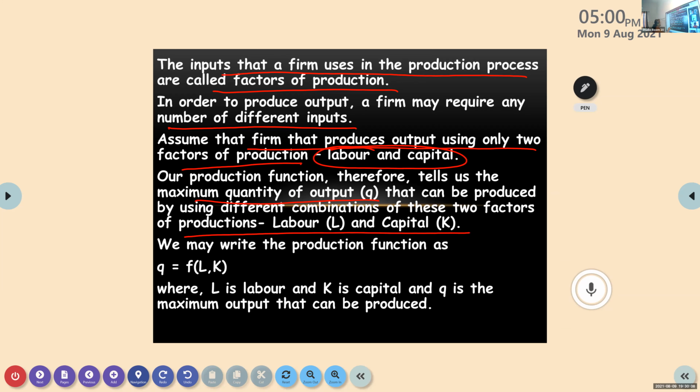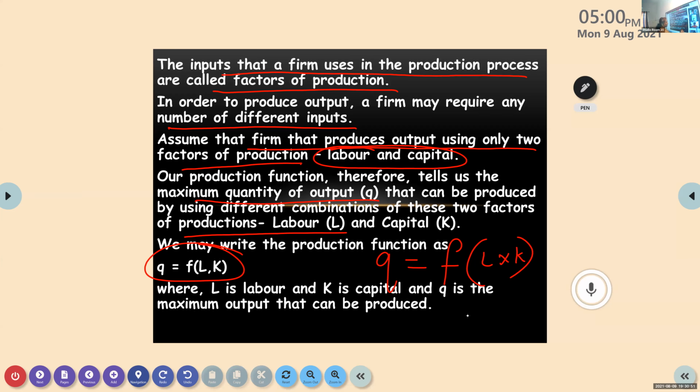So we are writing the production function as Q is equal to F of L and K. So this F denotes what? Function. L means labor, K means capital, Q is the maximum output. So quantity produced is always a function of the inputs. Here we have taken two inputs, that is why we are taking L and K. If more inputs are taken, more should be included.